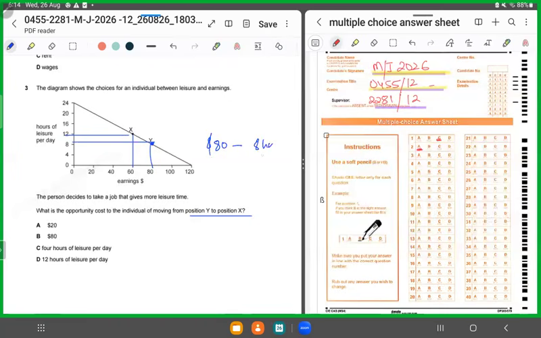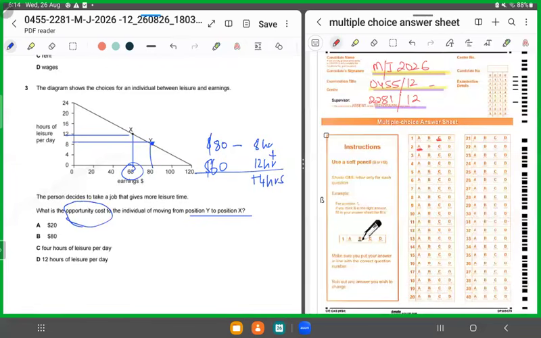Now since he wants more hours of leisure, for 12 hours of leisure, he's now earning what? 60. So, in order to get 4 more hours of leisure, what amount of earnings did he sacrifice? That would be the opportunity cost.